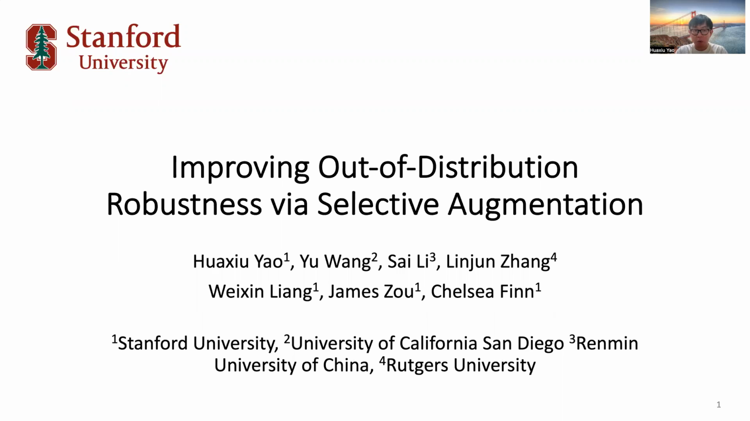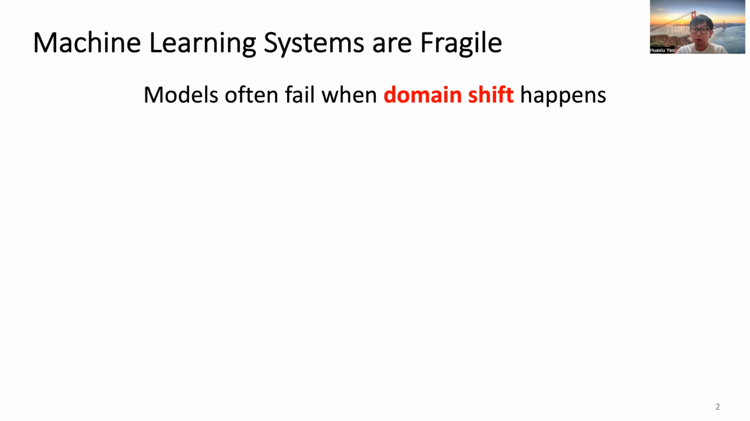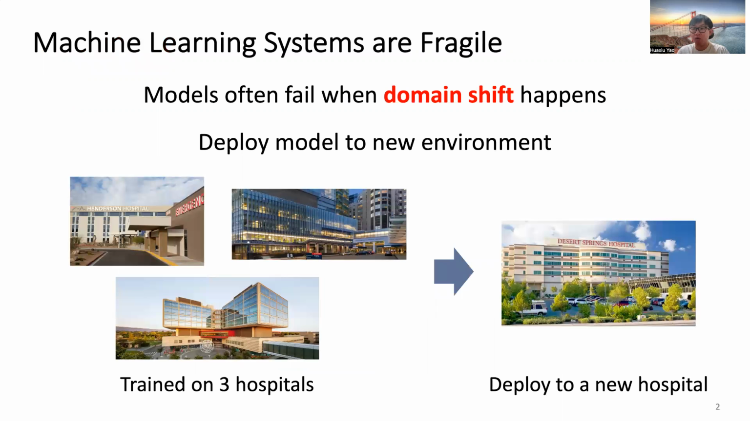Today, I will share our work about improving out-of-distribution robustness via selective augmentation. Machine learning systems are ubiquitous nowadays, but these systems are fragile. In particular, machine learning models fail when domain shift happens. For example, if we want to train a model on 3 hospitals and then deploy it to a new hospital, the model will fail because of the change of the environments.